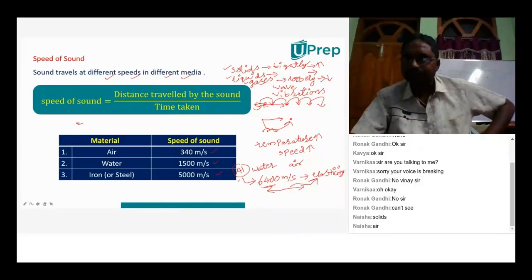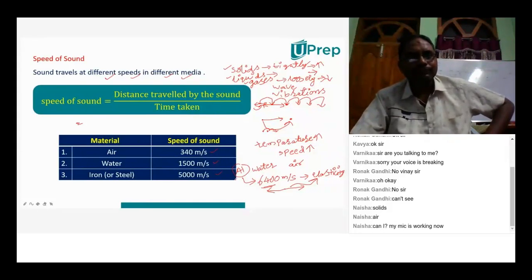Kavya? Sir, it depends mainly on the molecules, how closely and tightly packed or how loosely packed they are, because sound travels through the vibrations of these particles. So if they are tightly packed, then the vibration is passed on much faster. But if they are loosely packed, it takes longer for the vibration to be passed on. Right.